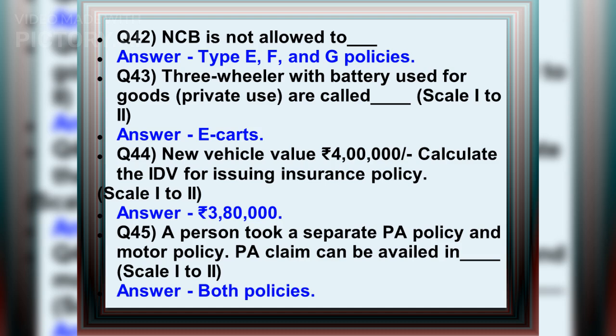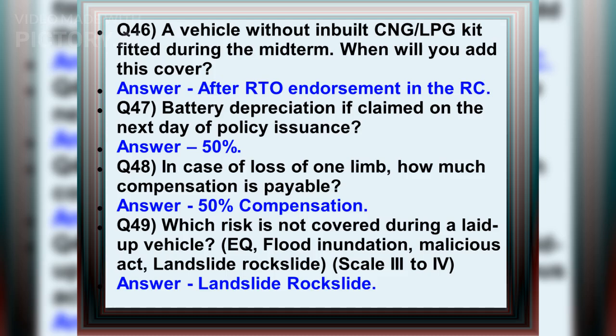Q44. New vehicle value 400,000 rupees. Calculate the IDV for issuing insurance policy. Answer: 380,000 rupees. Q45. A person took a separate PA policy and motor policy. PA claim can be availed in: Answer: both policies.